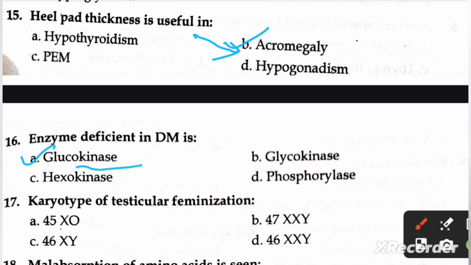Next question is, karyotype of testicular feminization is A, 45XO, B, 47XXY, C, 46XY, and D, 46XXY. Right option is C, 46XY.